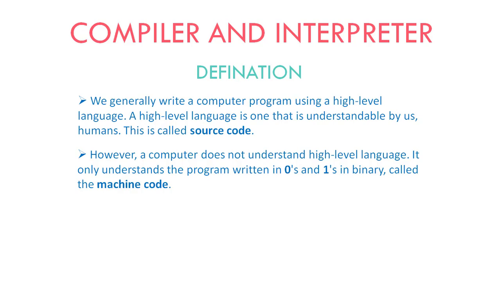The same situation is here in computer programming: we give instructions to the computer in one language and the computer understands a different language. So there is a need for a translator here. The compiler is the translator here. So what does the compiler do here?